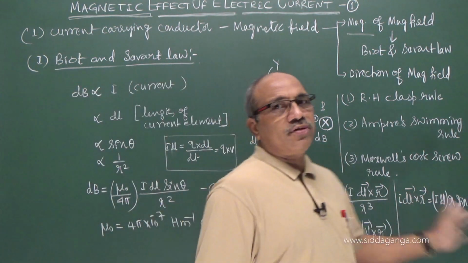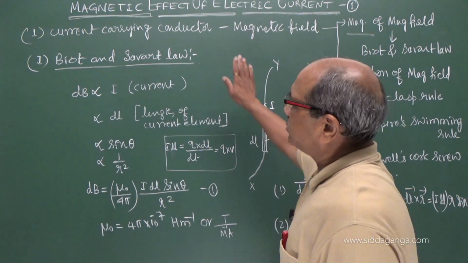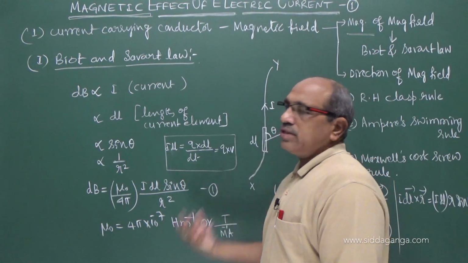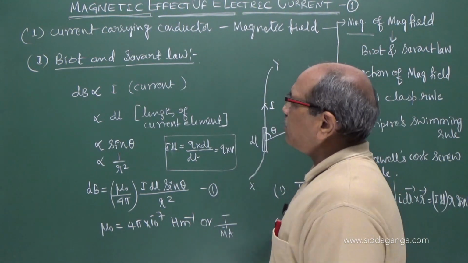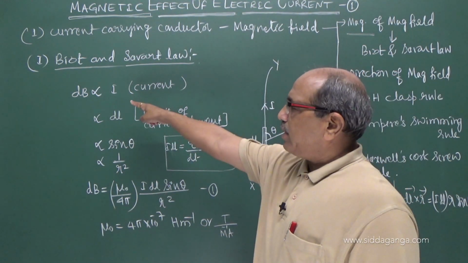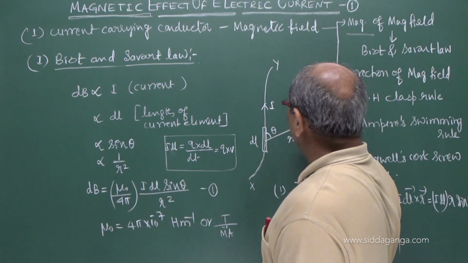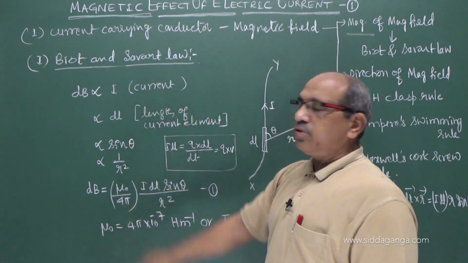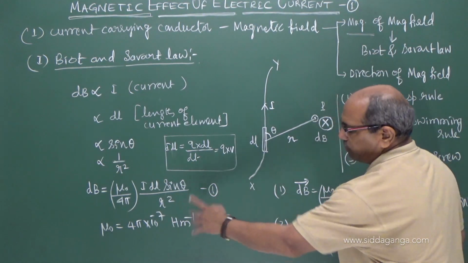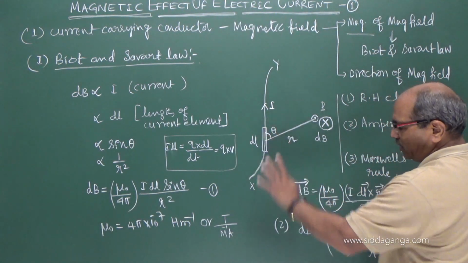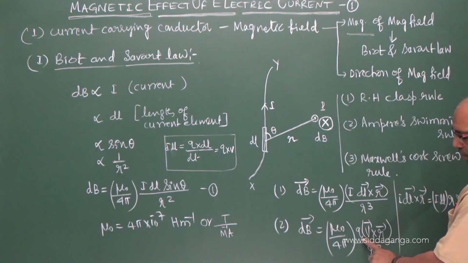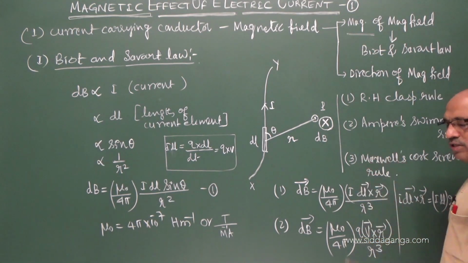An important question asked for 3 marks in the board: State and explain Biot and Savart law. Just the experimental observation made by Biot and Savart, they arrived at a conclusion and expressed the complete conclusions of the experiment in the form of a mathematical expression representing the magnitude of the magnetic field in space about a point in terms of the current that produces the magnetic field. The dependent factors, the equation, and this permeability of vacuum, considering this is in air or vacuum, free space, the magnetic field in the vector form considering the charge moving with the velocity v.